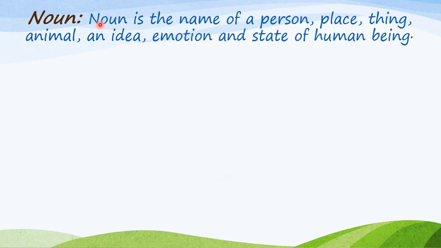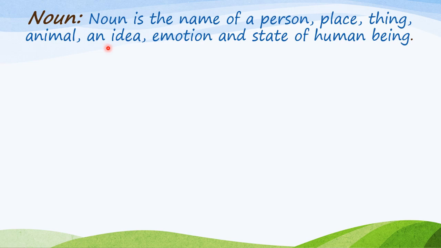Yes, so here is the definition of noun, dear. Please read it with me. Noun is the name of a person, place, thing, animal, an idea, emotion and state of human being. Yes children, you are right.